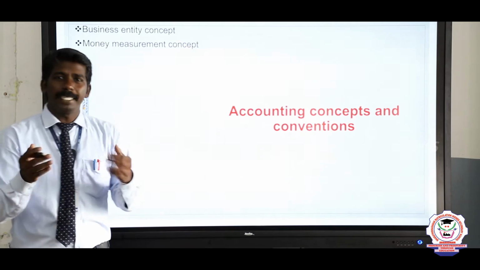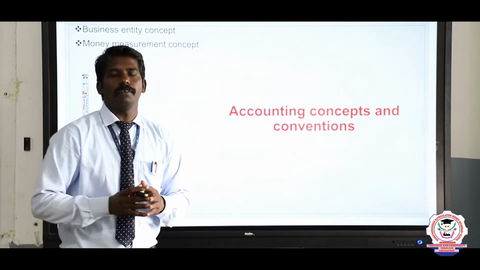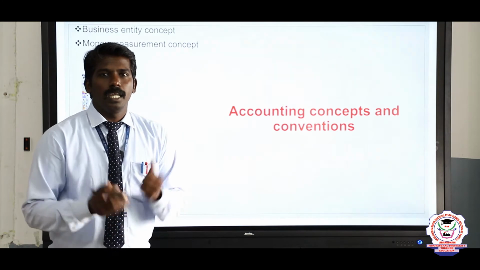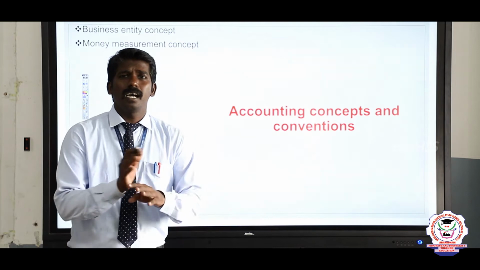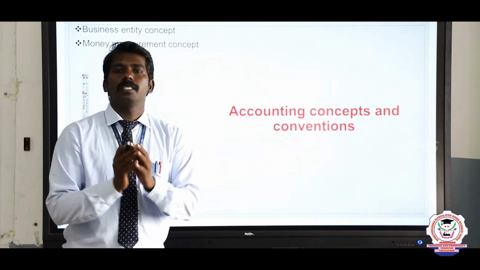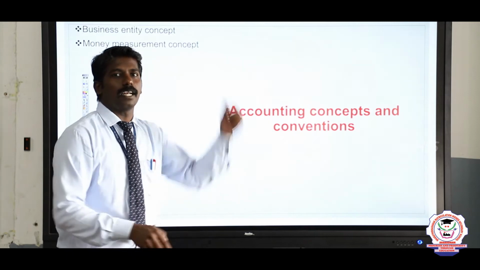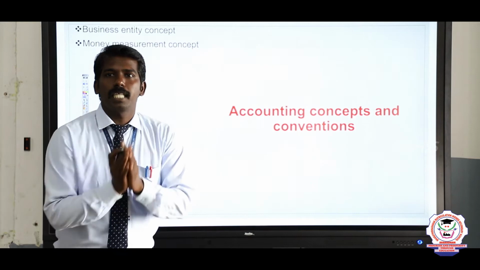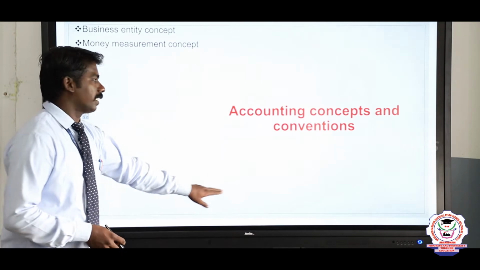When an employee meets with an accident in the production process, it will not be recorded in the books of accounts, because he may lose his hand or leg, or he may even die in the process. But this is not a money measurement concept. But how much compensation is paid to the workers will be recorded in the books of accounts, because when money is transferred from one person to another, it will be recorded. So this is the money measurement concept.